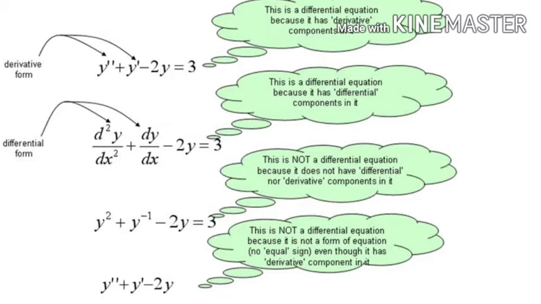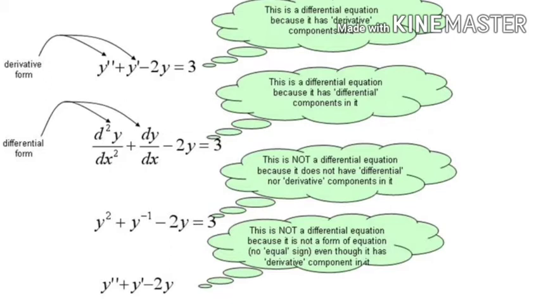In the first one, you have y'' and y', which means d^2y/dx^2 and dy/dx. Is it not? So that equation is a differential equation. And the second one also contains d^2y/dx^2 and dy/dx, so it is also a differential equation.